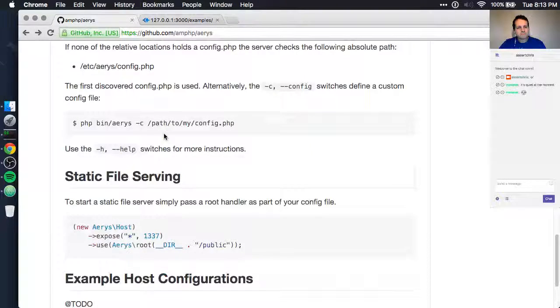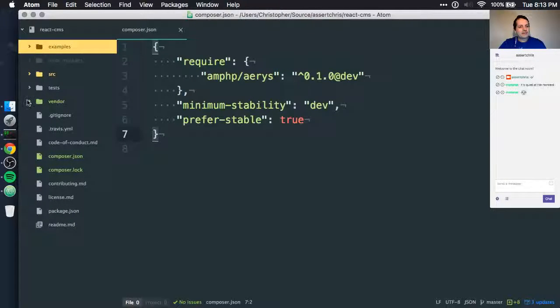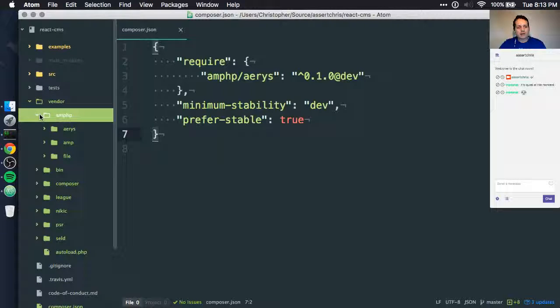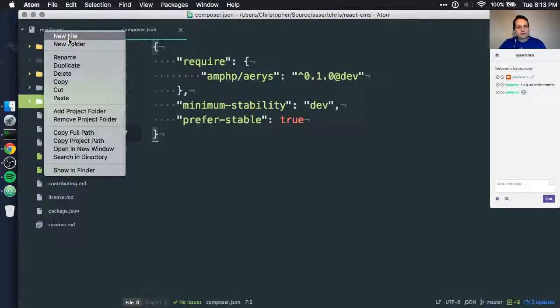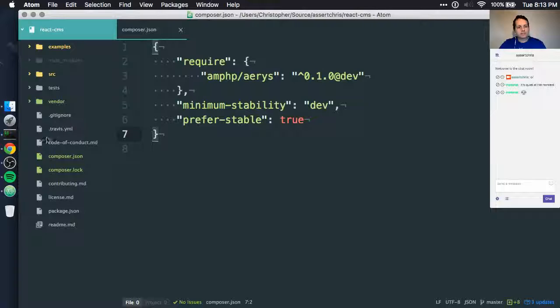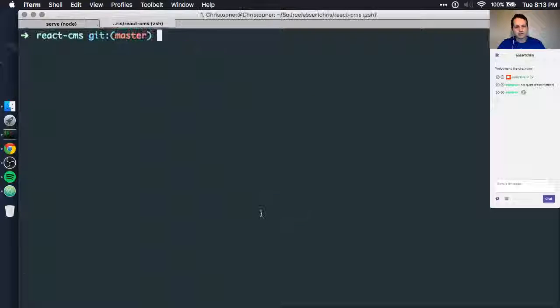No, nothing there. Okay, well, we've got this installed in our vendor folder, so let's try and run it directly. We'll open up the second tab, php vendor bin Aerys.